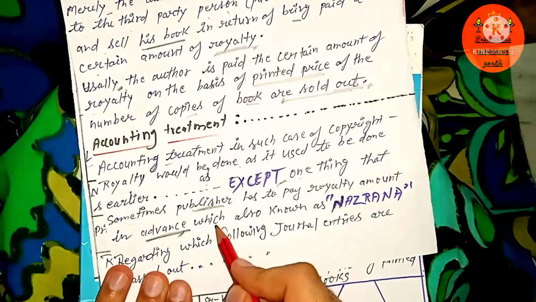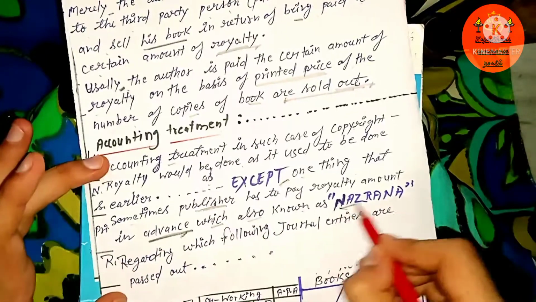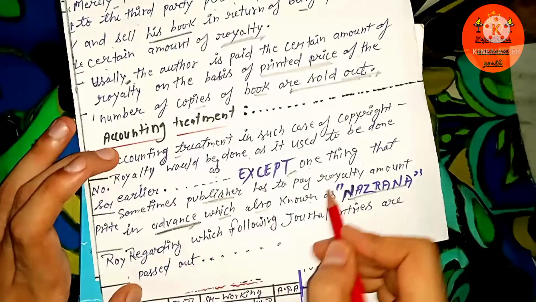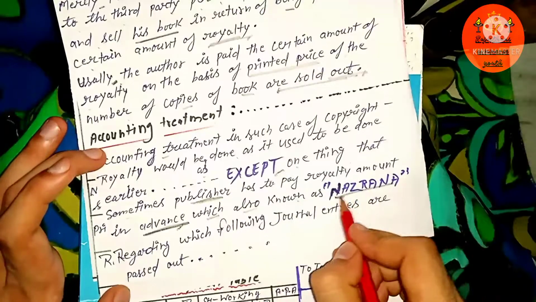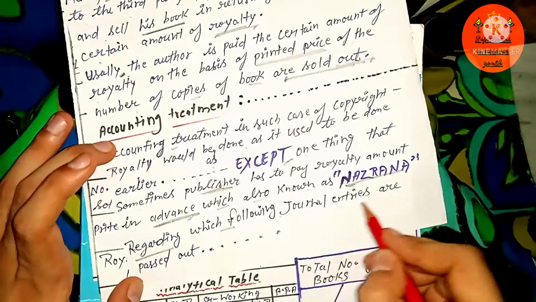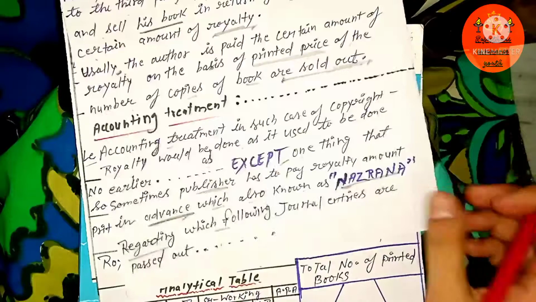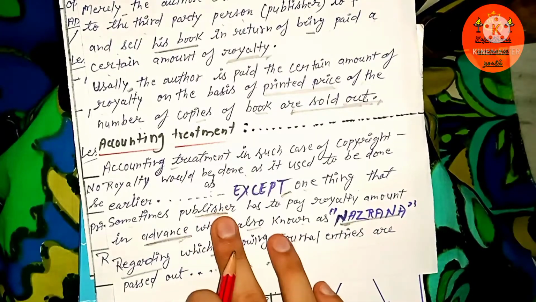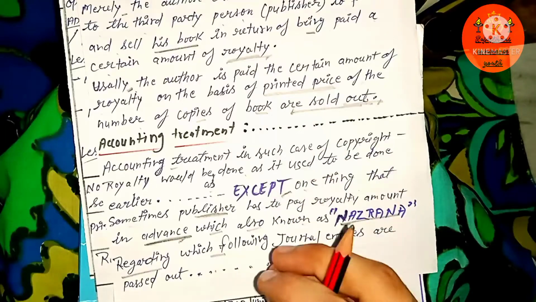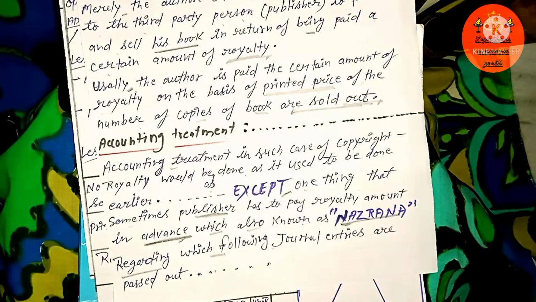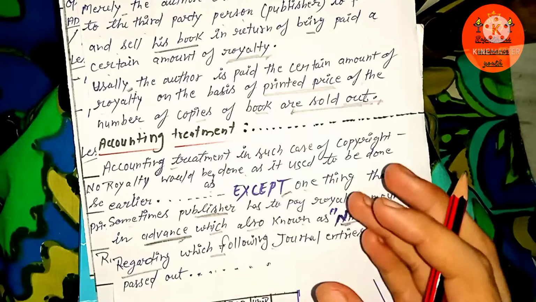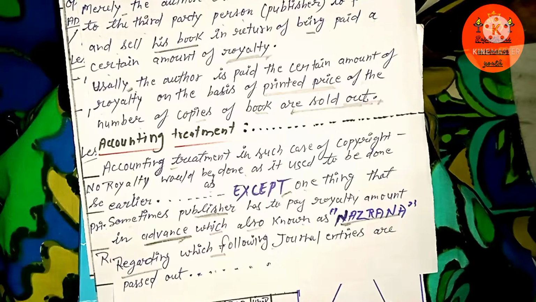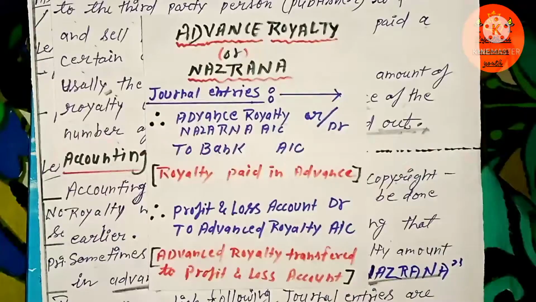Which is also known as Nazrana. That was also important. What is the meaning of Nazrana? An advance amount paid by the publisher is called Nazrana, regarding which the following journal entries are passed. What kind of journal entry do we usually pass to show the process of paying Nazrana by a publisher to the author? Let's see.